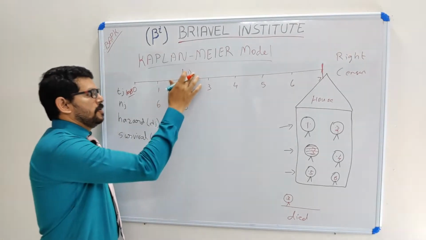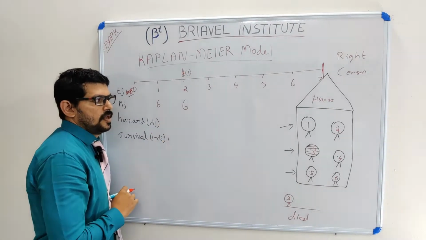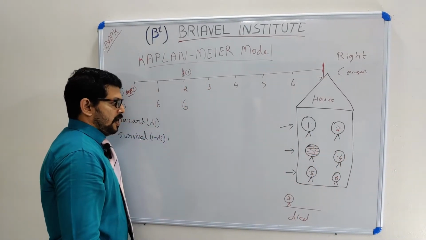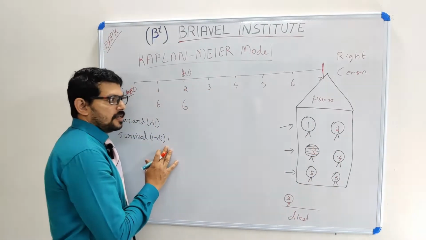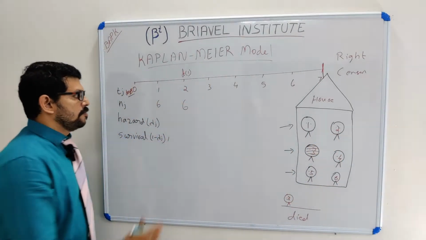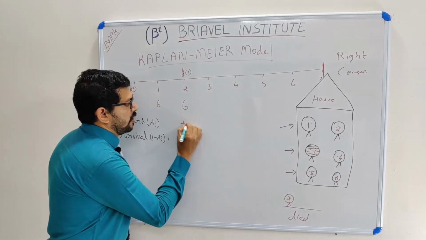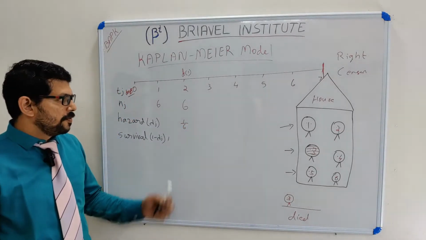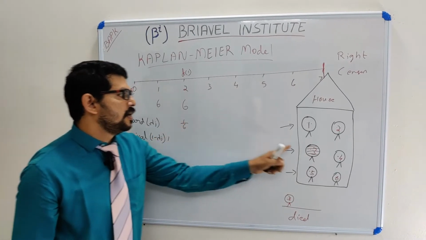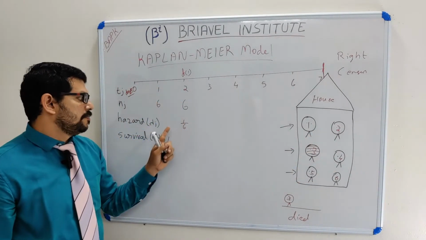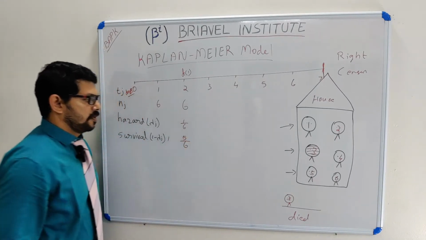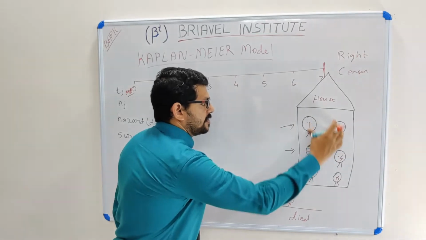So what will be my hazard rate? Out of 6, one died. And what will be my survival rate? Out of 6, 5 survived. So my hazard rate is 1 divided by 6, because out of 6, 1 died. My survival rate is 5 by 6, because 5 are still surviving.